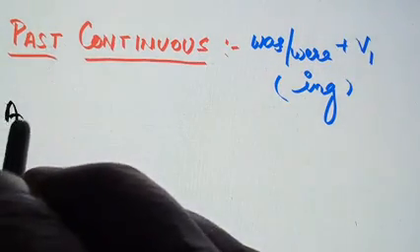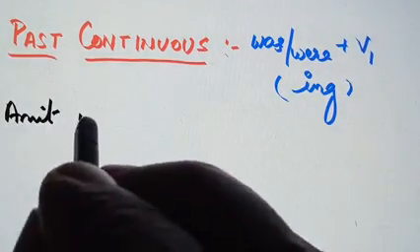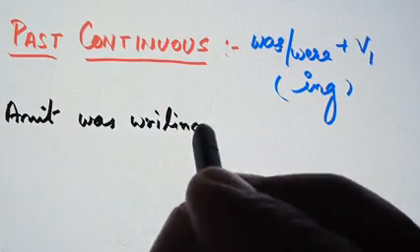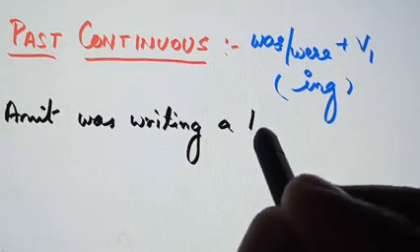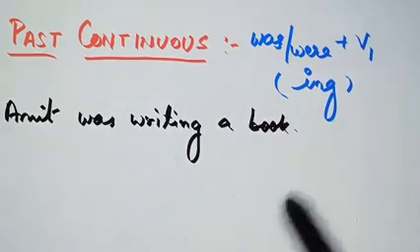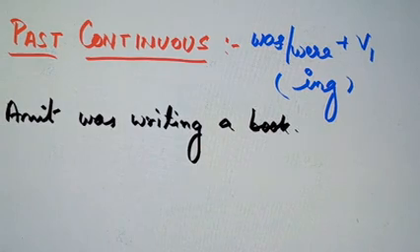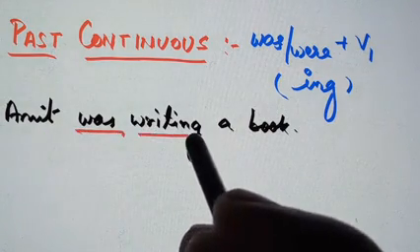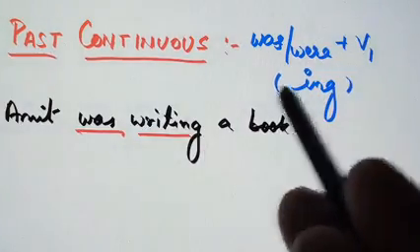Amit was writing a book. Now we can clearly see here was, were, first form plus ing. So this is the past continuous.